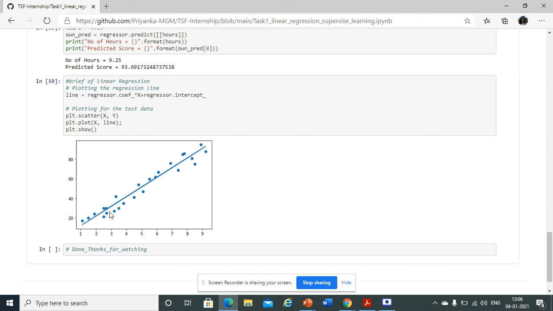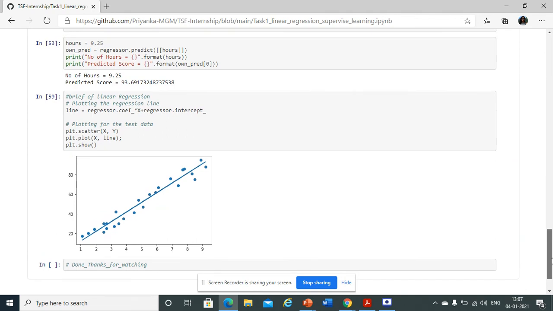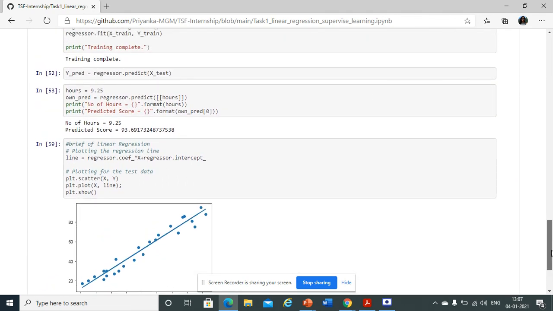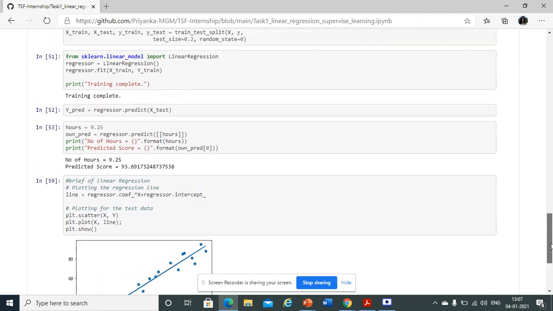As you can see, the dots are the representation of the data points provided to us, and this line represents the predictions provided by the linear regression model. You can see some variation from the line in some of the data points, but that's okay, the error is negligible. We can further analyze this linear regression model using some other parameters, but that is not part of the task solution, because in the task you are only asked to predict the score if the number of study hours is 9.25.